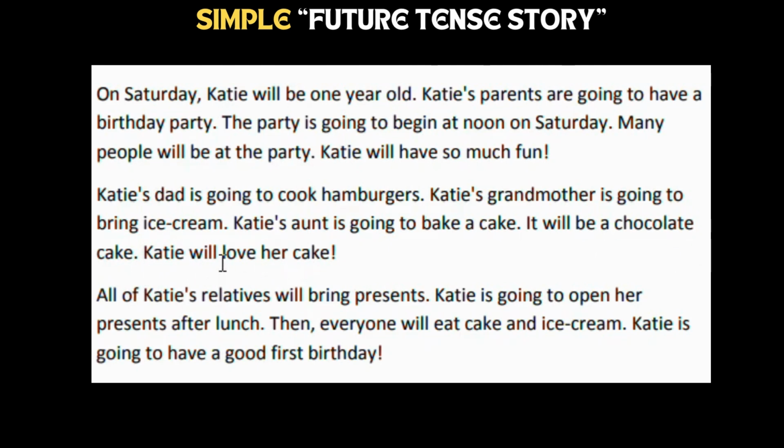Katie will love her cake. So that baby will love her aunt's cake. What her aunt will bake for her birthday, chocolate cake, that baby will love. All of Katie's relatives will bring presents. So that baby's relatives will bring gifts for her birthday. Katie is going to open her presents after lunch, after having her lunch. She is going to open them. Then, after that, everyone will eat cake and ice cream.